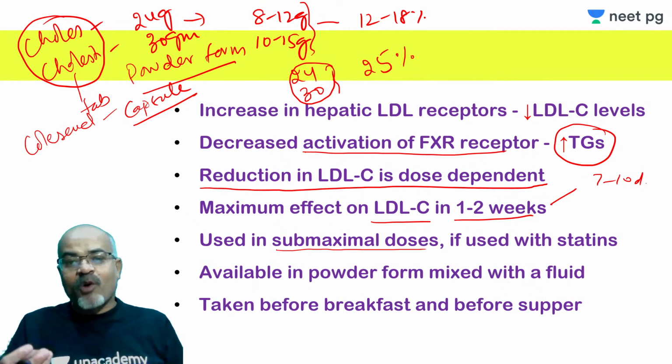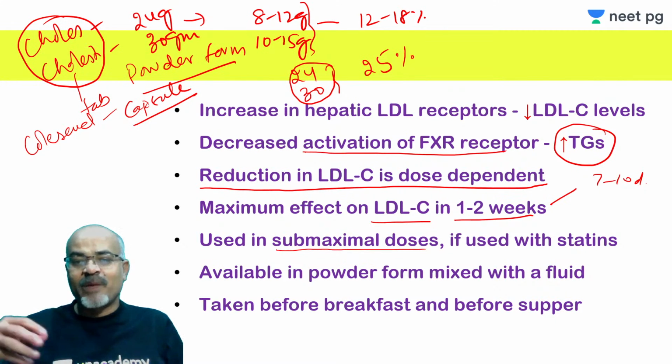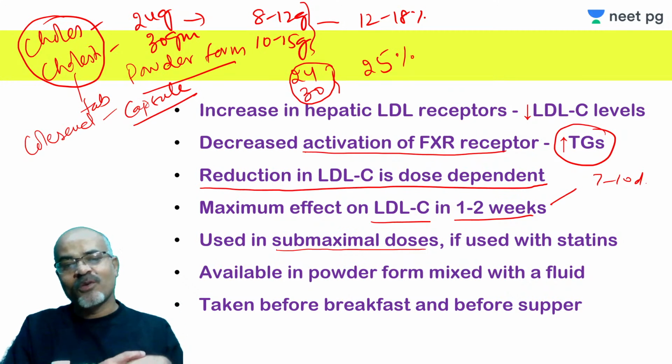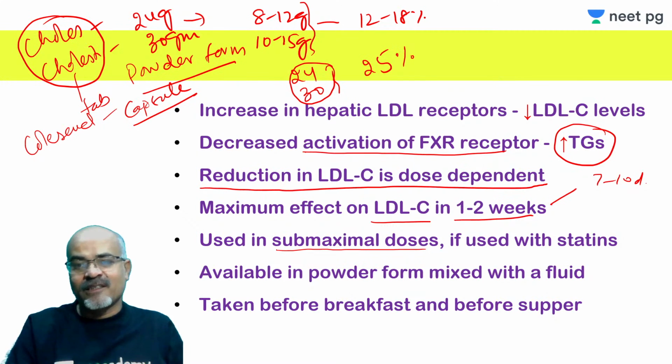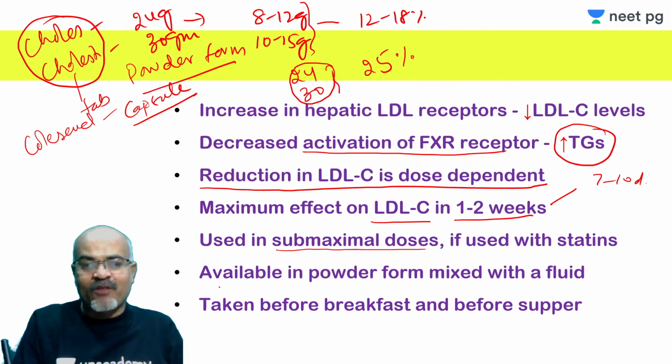You should not take powder directly, otherwise it will cause choking. So you have to suspend this powder or mix it in fluid, let it be water or any juice. A kind of slurry is formed, and you can drink that slurry twice a day, and that is usually taken before breakfast.